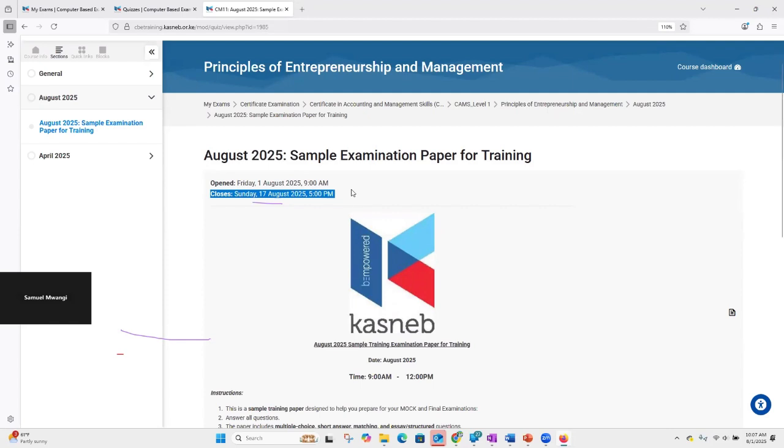And probably at this point, you're wondering, will your exams have this much amount of time? No. This paper is open from today, August, to 17th of August, just to ensure that you have ample time to practice. So you can try a few questions today, try to upload, close the quiz, open tomorrow, open the day after, until you feel that you are comfortable. But for your actual exams, they will open on the same day and close on the very same day, probably 2, 3, or 4 hours later, unlike this one, which is left open for very many days.